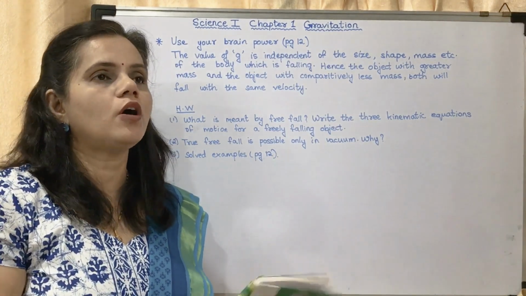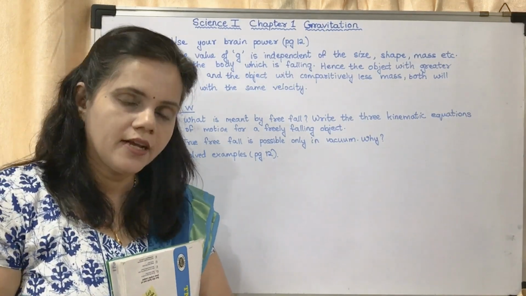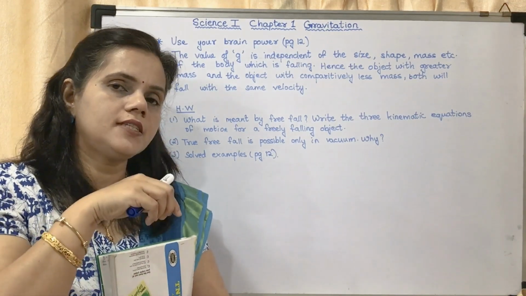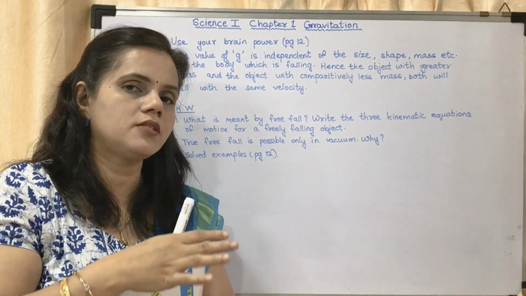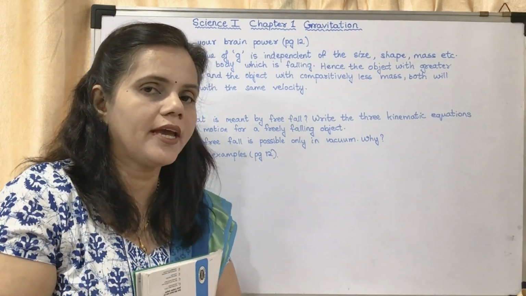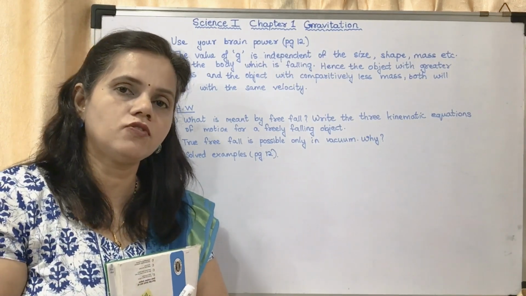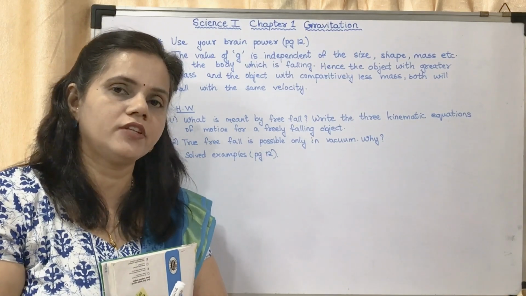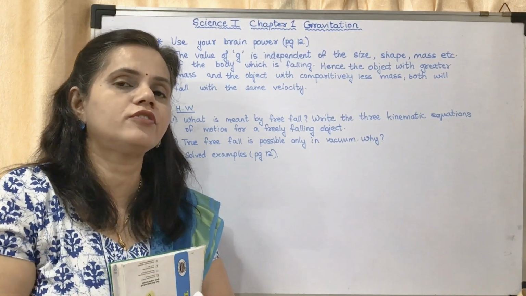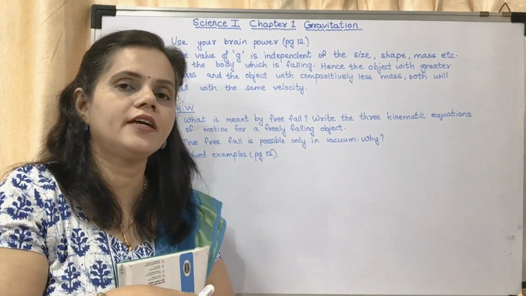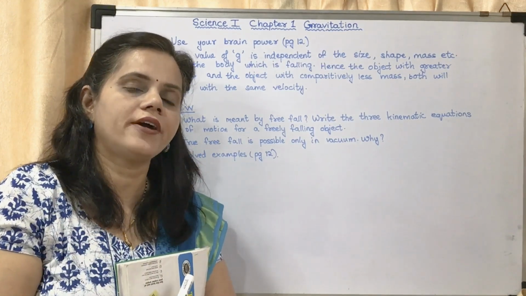Now, consider two objects falling downwards. We have seen that the object which has a higher mass will come down first and the object which has a lower mass will come next. Why? Because the gravitational force is acting, it is falling towards the center of the earth. But there is a frictional force, there is a buoyant force acting on the body. On the heavier object, the buoyant force will be lesser, and on the lighter object, the buoyant force will be more.